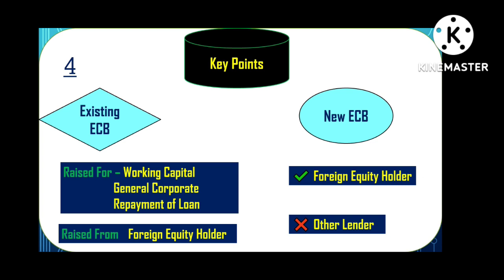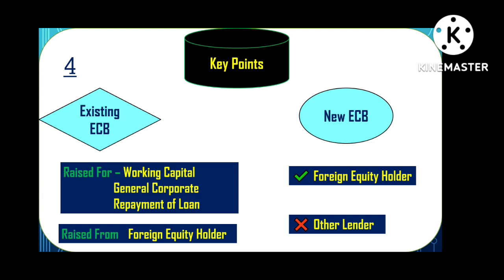If I want to say it in simple words, if the existing or old ECB is raised for these three purposes, working capital, general corporate purpose and repayment of loan, and the lender in that case is a foreign equity holder, then the refinancing can only be allowed if the lender is the same foreign equity holder as in the existing ECB.